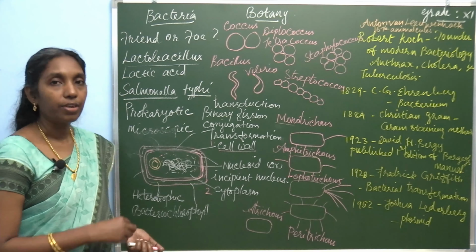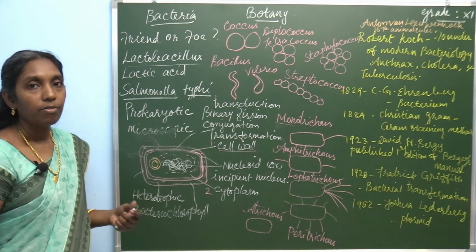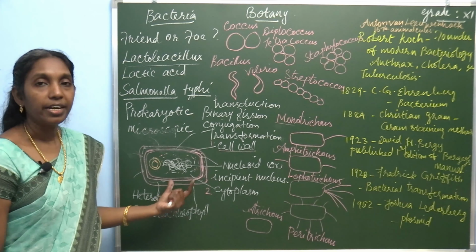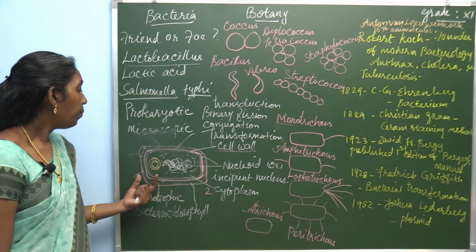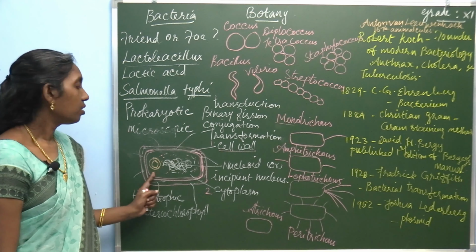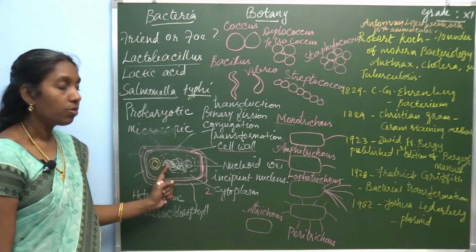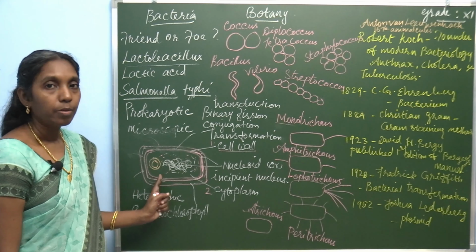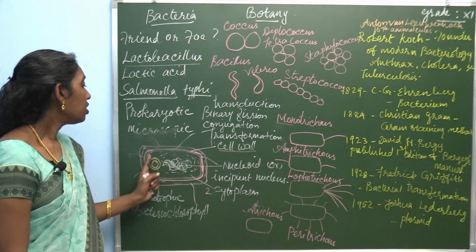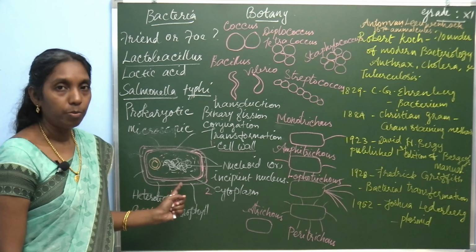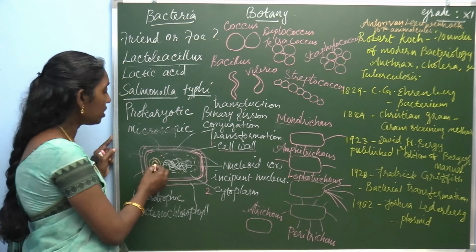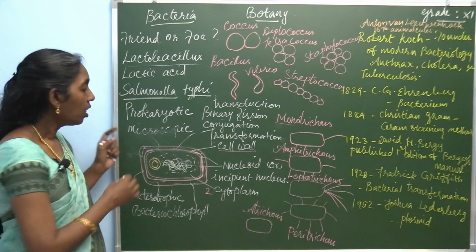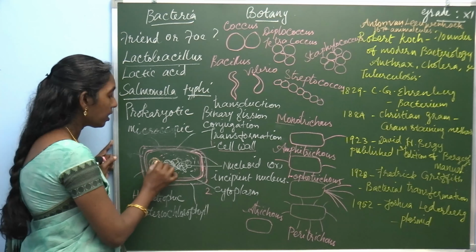Nowadays, in many fields, medicine, pharmaceuticals, or so many areas, genetic engineering technology is implemented. So, in tissue culture technology as well as genetic engineering and gene manipulation, bacteria play a very important role because of the presence of this plasmid. The plasmid is the extrachromosomal DNA which is present here.